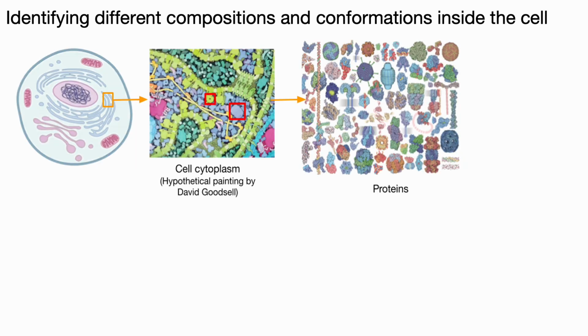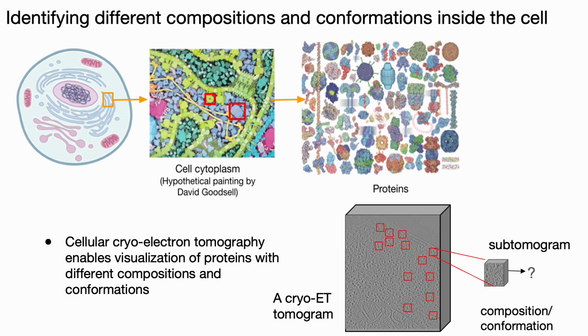Our cells are filled with countless proteins, each existing in different compositions and conformations. Understanding these variations is key to uncovering many biological processes working inside the cell. With advanced bioimaging methods like cellular cryo-electron tomography, or cryo-ET, we can now visualize proteins of diverse compositions and conformations in their native cellular environment.